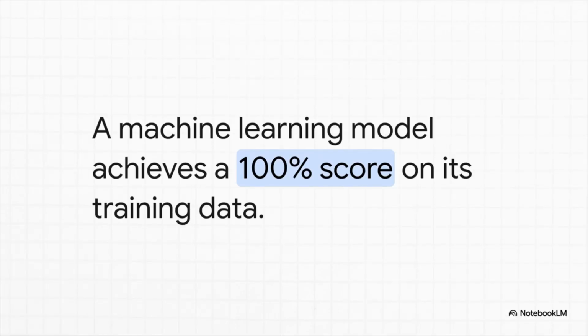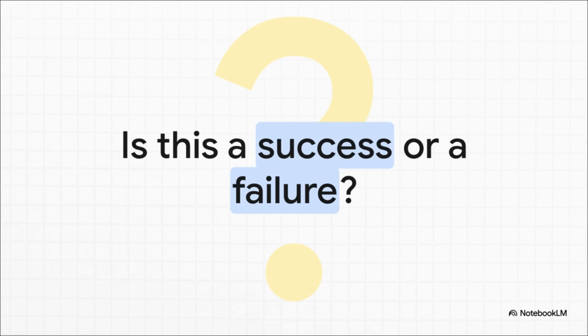Imagine a machine learning model is given a specific set of data to learn from. After a while, it achieves a perfect 100% score on that exact data. Every single answer is correct. At first glance, this seems ideal. You'd think the model has completely mastered the material. But in the world of machine learning, this is actually a classic sign that something has gone very wrong.